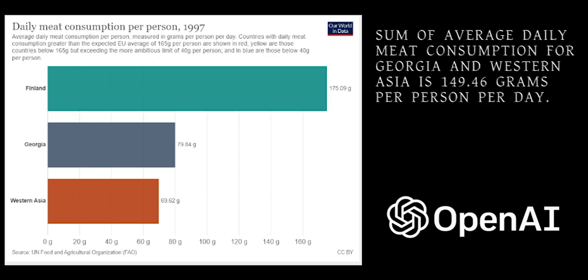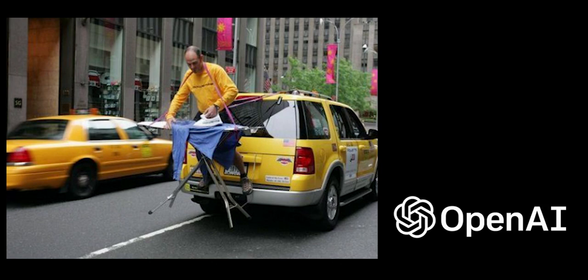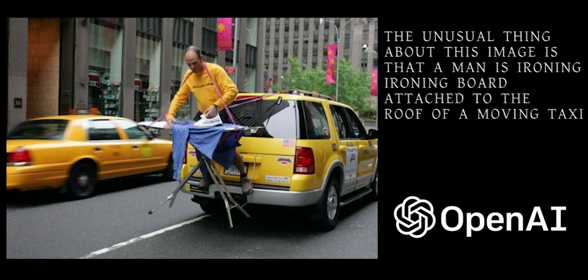The next example features a picture of a man ironing clothes on a road with a car behind him. The question posed to GPT-4 is, what is unusual about this image? GPT-4 replied, "The unusual thing about this image is that a man is ironing clothes on an ironing board attached to the roof of a moving taxi."